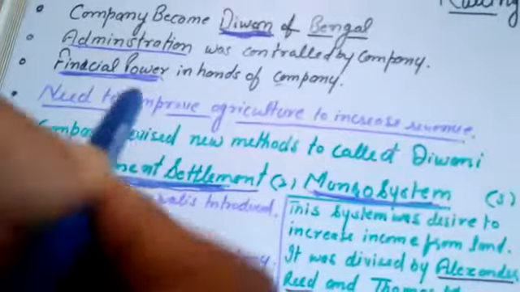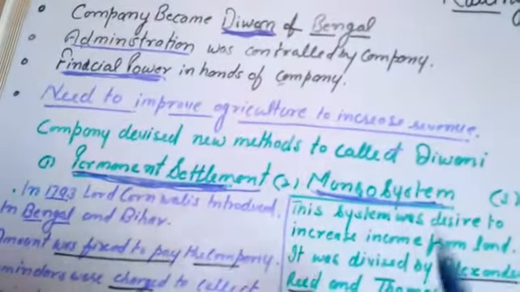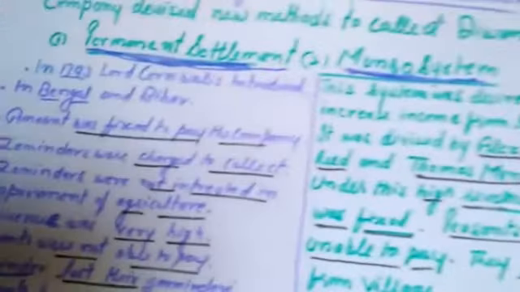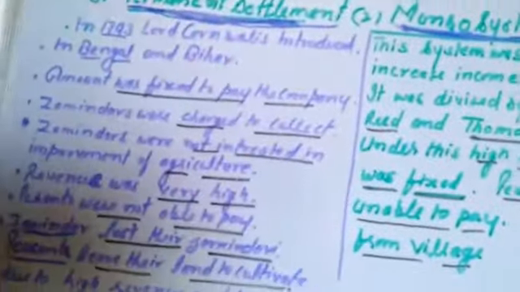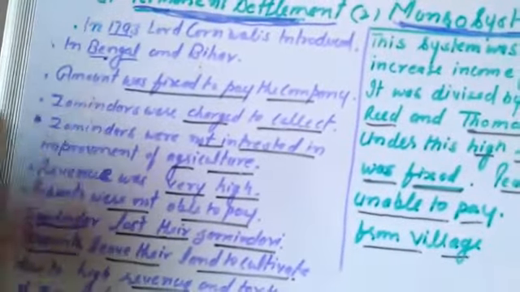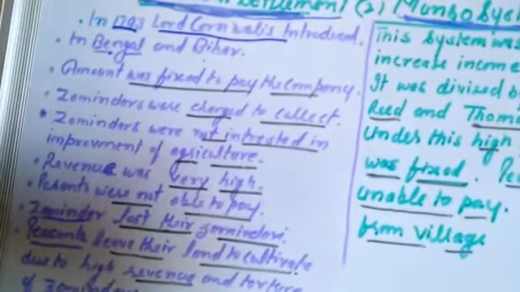So, in order to increase the revenue, the company introduced different methods in agriculture. We will study all these methods one by one. First was the permanent settlement. Permanent settlement was introduced in Bengal and Bihar in 1793 by Lord Cornwallis.